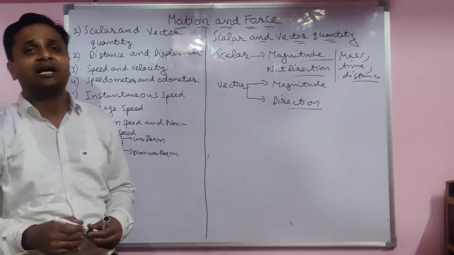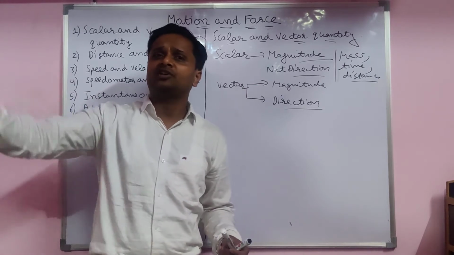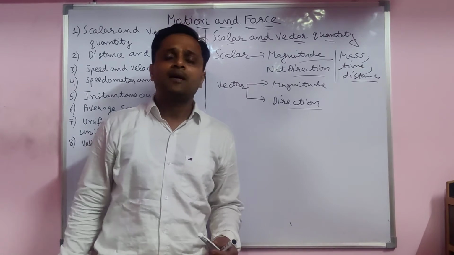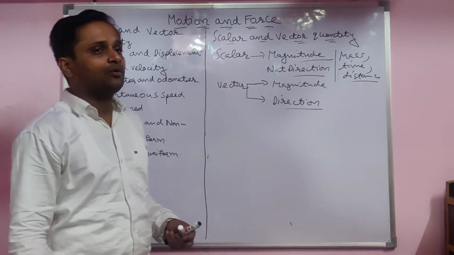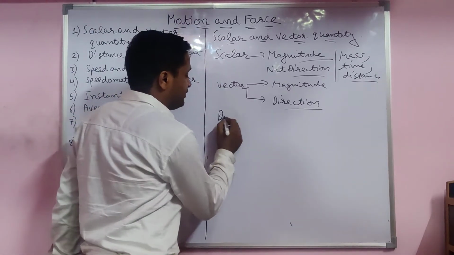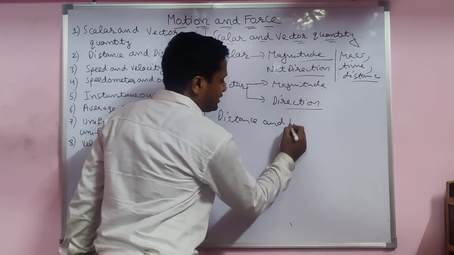They do not require direction. 2 seconds, 3 seconds, 3 hours. This side is 2 seconds, this side is 4 seconds? No. No direction, only magnitude, 3, 4, like this only. Same with distance. When you go from Davali to Bathinda, 34 kilometers. There are two terms, which we have to discuss afterwards: distance and displacement.